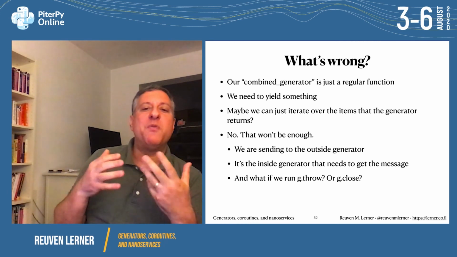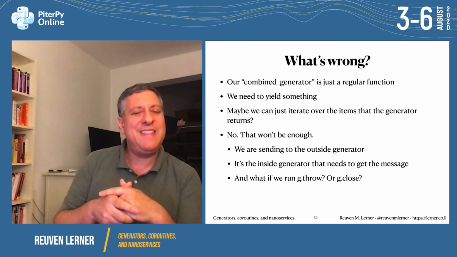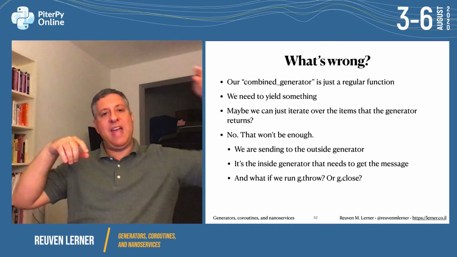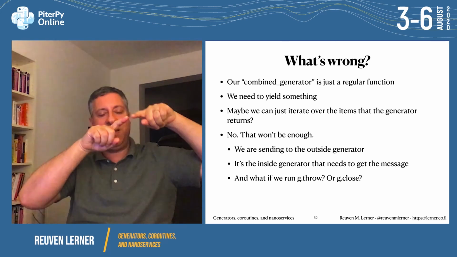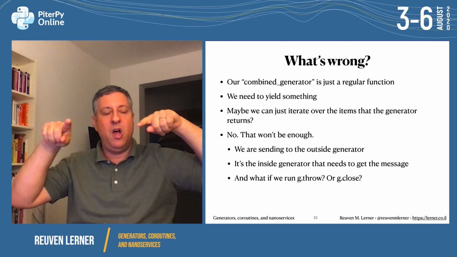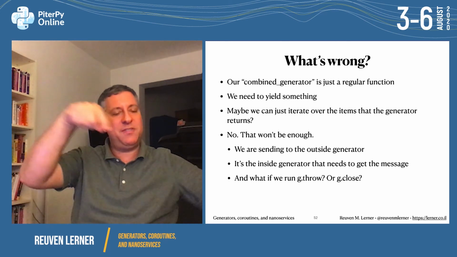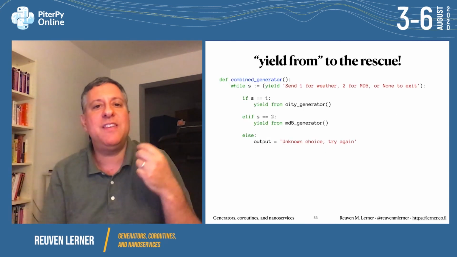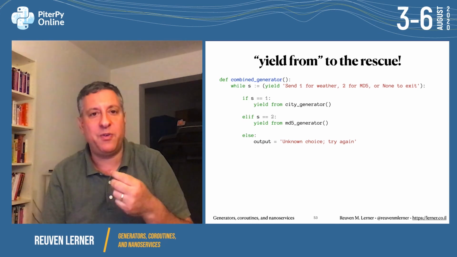Maybe we could just iterate over the items the generator returns. That seems really tempting, but it's not enough. Because think of it. We are sending to the outside generator, the combined generator. It's then going to have to send to the internal one. What about getting results back? And what about if we run throw or if we run close? This is where yield from comes to the rescue.